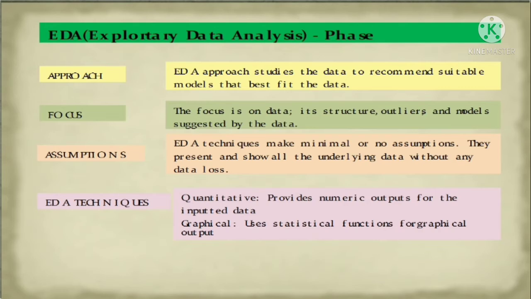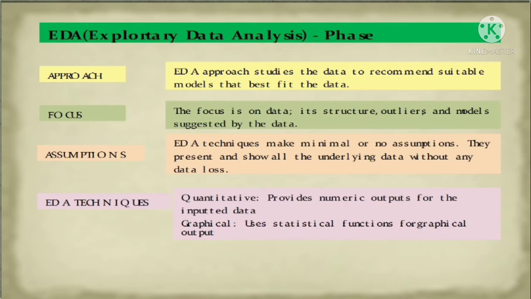Or we may select the model also. In this focus, we have to concentrate on any one: maybe the structures, maybe the outliers, maybe the models. Or we can say here we have to select the methods which are suitable for our data set. Focus. We have to focus. We have to concentrate here.